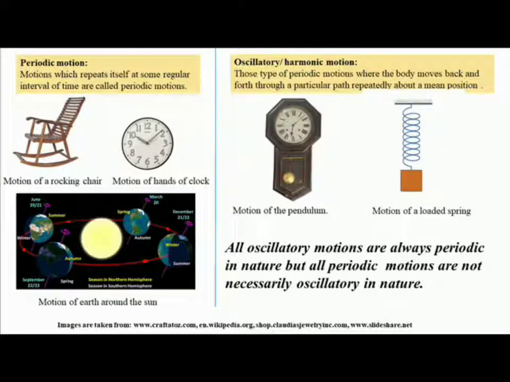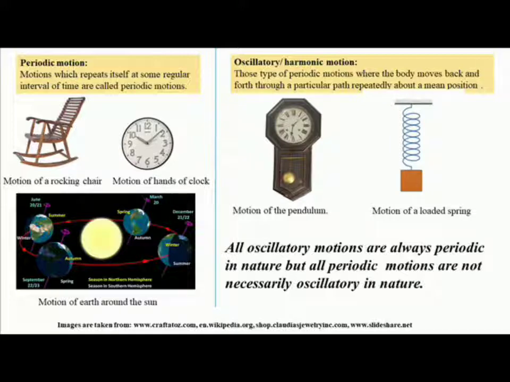Here we are going to discuss periodic motions and oscillatory motion. Those motions which repeat themselves at some regular interval of time are called periodic motions. For example, the motion of a rocking chair, the motion of the hands of a clock, and the motion of the earth around the sun are all kinds of motion which repeat themselves at some regular interval of time and are called periodic motions.